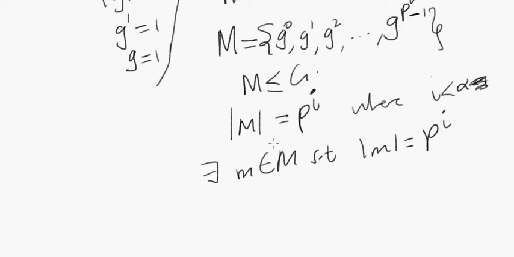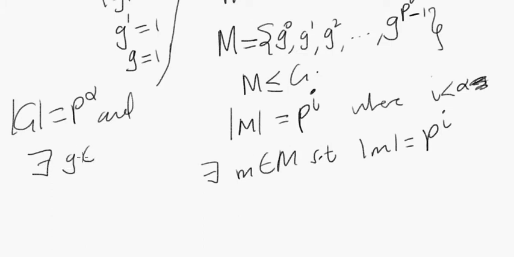Remember we said that if we have a group whose order is p to the alpha, and there exists some g in G such that the order of g equals p to the alpha, so long as there's an element of order p to the alpha, then we are guaranteed a subgroup of order p for the group. So suppose that in this subgroup of G that we formed, we actually found an element of order p to the I.